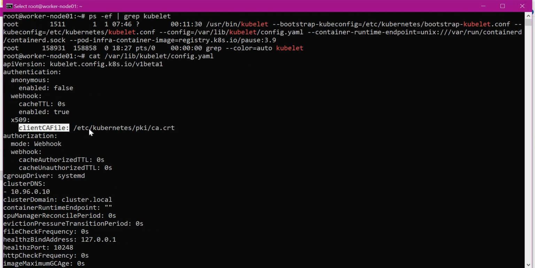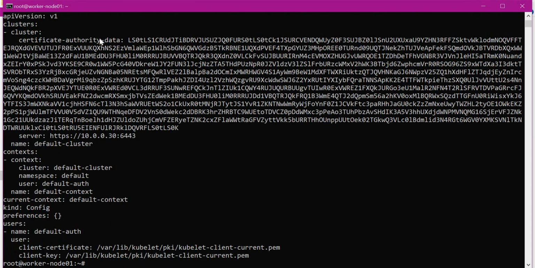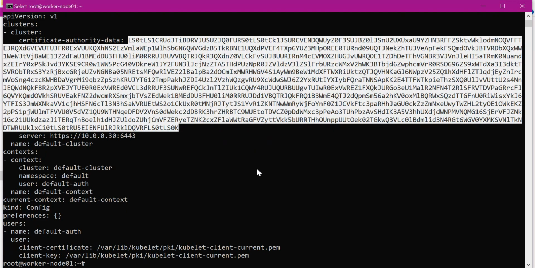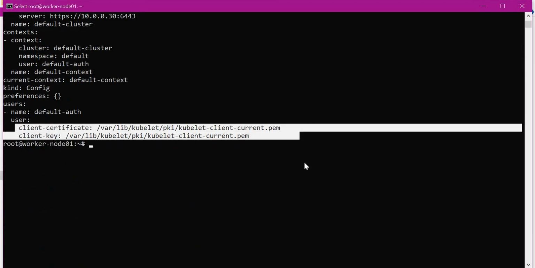Here we can see the client CA file location. So this is the file which will be used by API server to sign the client certificates which we have shown earlier. And if kubelet wants to connect to the API server, it will use the kubeconfig file. So let us open this file. So here it will use the certificate authority data, which is the same CA file content which is used by other components like scheduler and all. So this is a PEM encoded content of the client CA file which is present in API server configuration. So using this certificate authority data and corresponding client certificate and client key, kubelet will try to connect to API server.